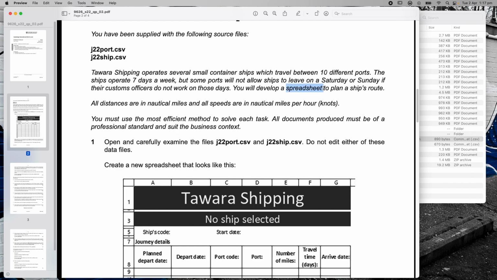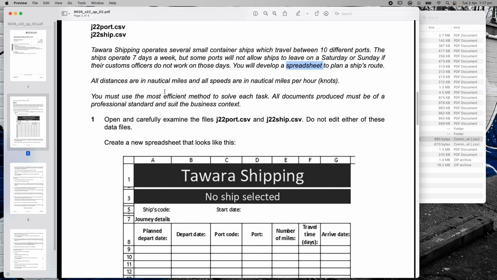That's what it's telling me. There's a few other little bits of information in there, but that's the first thing. I'm going to be building a spreadsheet. All distances are in nautical miles and all speeds are in nautical miles per hour, which is knots. You must use the most effective method to solve each task. All documents produced must be a professional standard and suit the business context. Open and carefully examine the two CSV files. Do not edit these files.